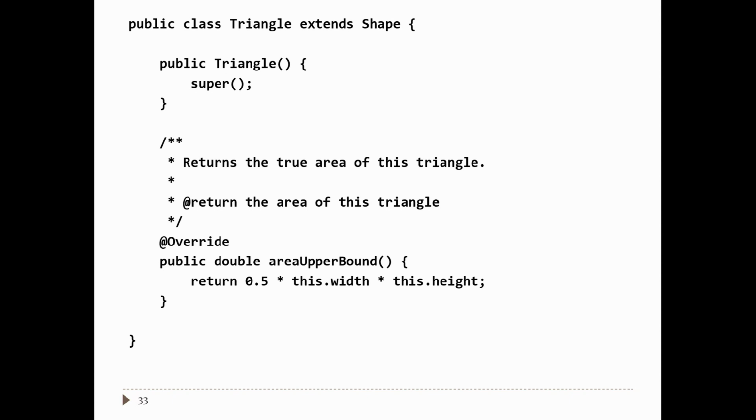If you go back and look at the area upper bound contract in the superclass, it's much longer. It goes on and on about returning this upper bound, and so on. Now it's just, well, I'm going to return the true area. This is fine. It satisfies the contracts of the superclass.